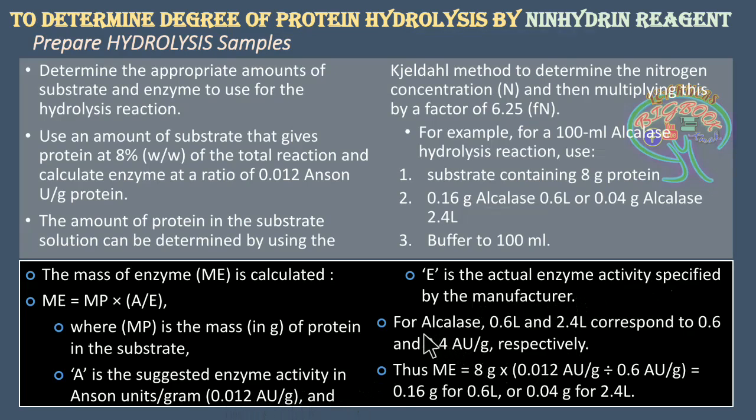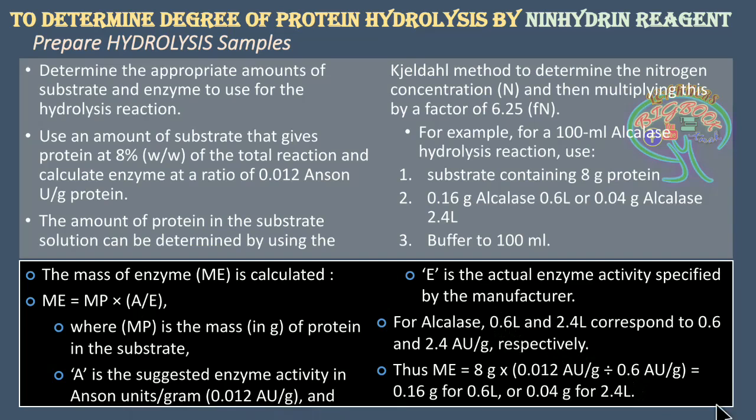So these particular values will be subjected into the formula, where Me is equal to 8 grams of protein in the substrate times 0.012 Anson unit per gram, that is the suggested enzyme activity, divided by 0.6 Anson unit per gram.